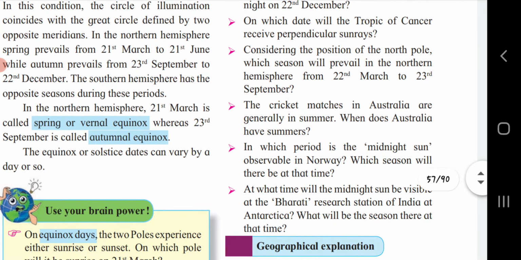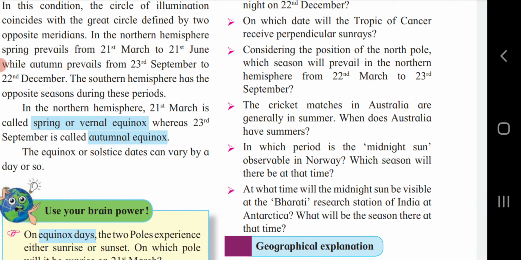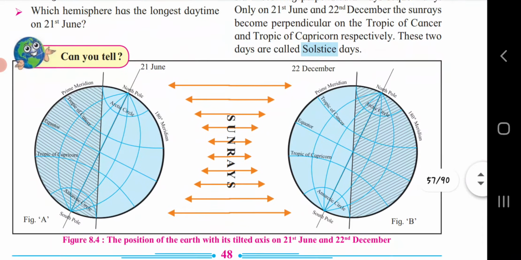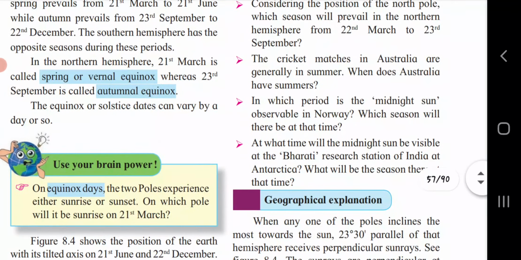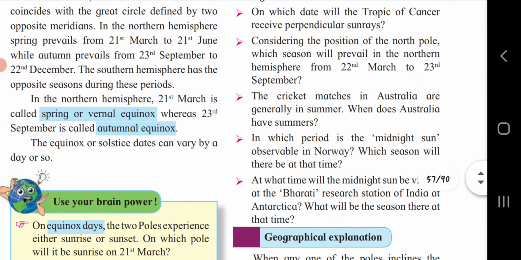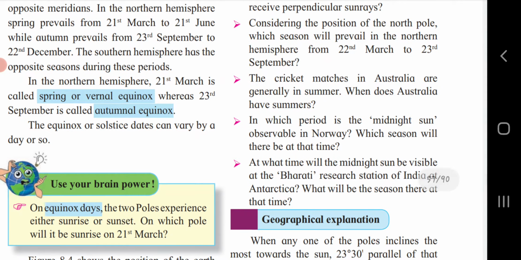On which date will the Tropic of Cancer receive perpendicular sun rays? If you see the diagram, you will come to understand that the Tropic of Cancer will receive perpendicular sun rays on 21st of June. Considering the position of the North Pole, which season will prevail in the northern hemisphere from 22nd March to 23rd September?